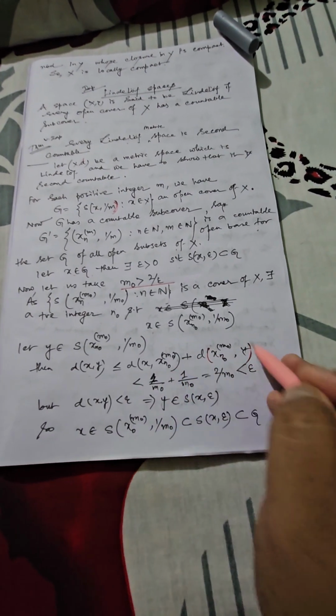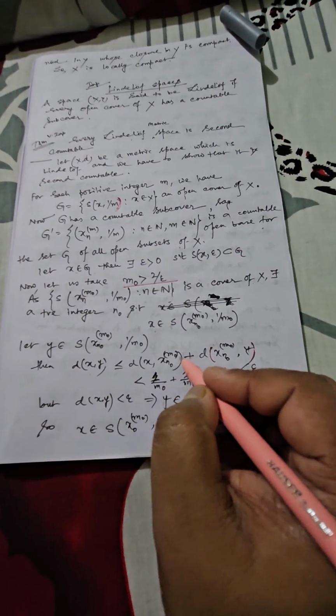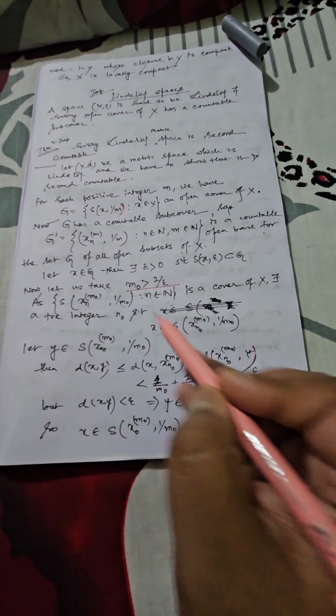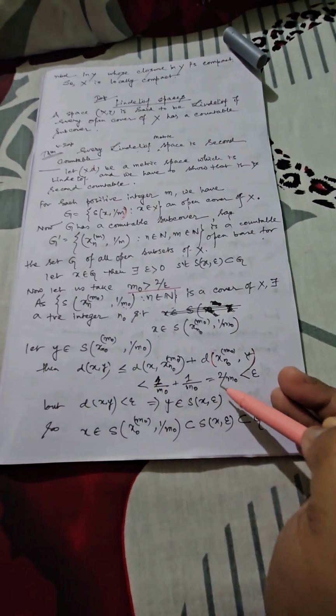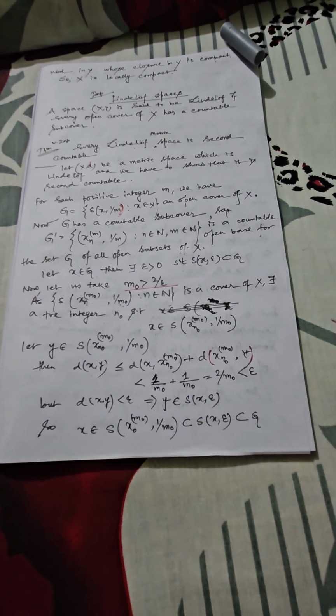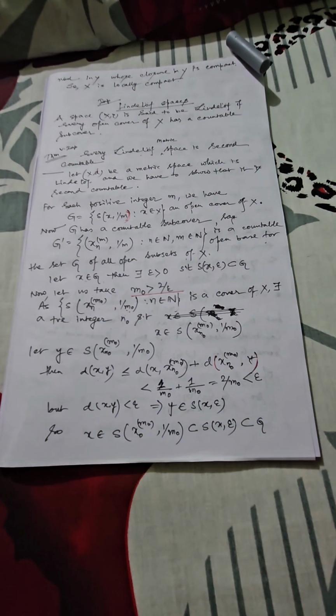Now you have obtained two different parts. Let us consider each of them less than its radius, which is 1/m0. So both are less than 1/m0, so the distance between x and y is less than 2/m0.